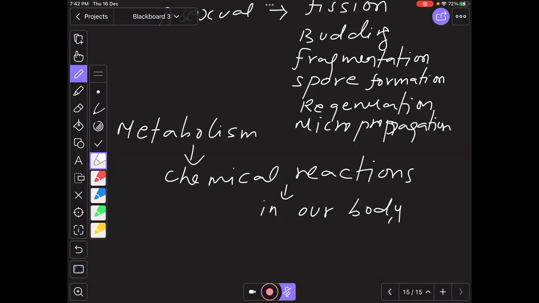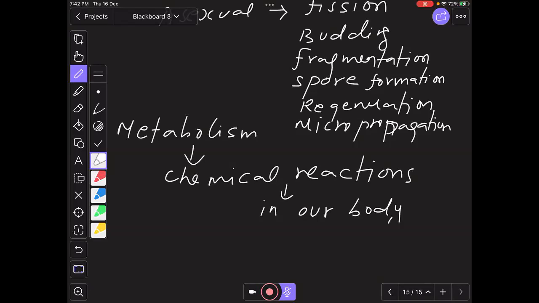But within our body, this chemical reaction takes place with the help of enzymes. It is not an easy process. A number of enzymes are present, and each enzyme is responsible for a breakdown step. If I say the first step, glucose is converted into glucose 6-phosphate, there the enzyme called hexokinase plays a role. Likewise, every enzyme is initiating a step. That's why they are called biocatalysts.